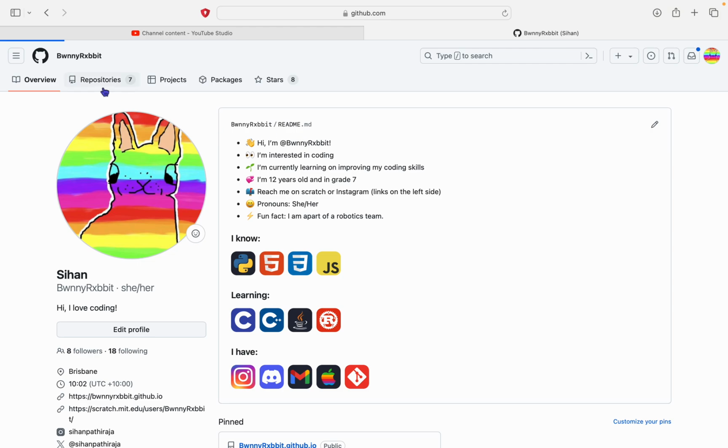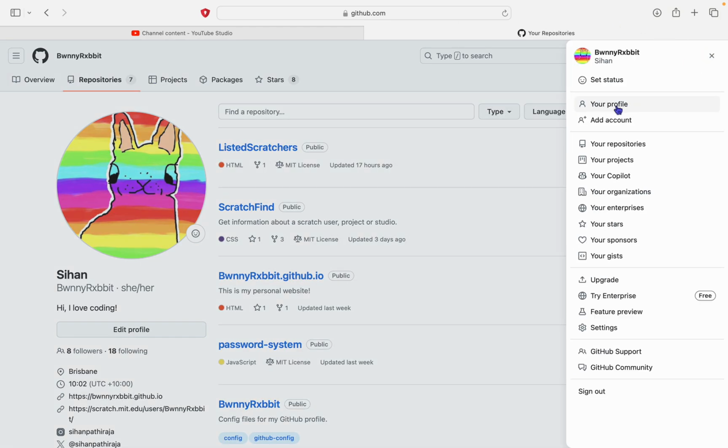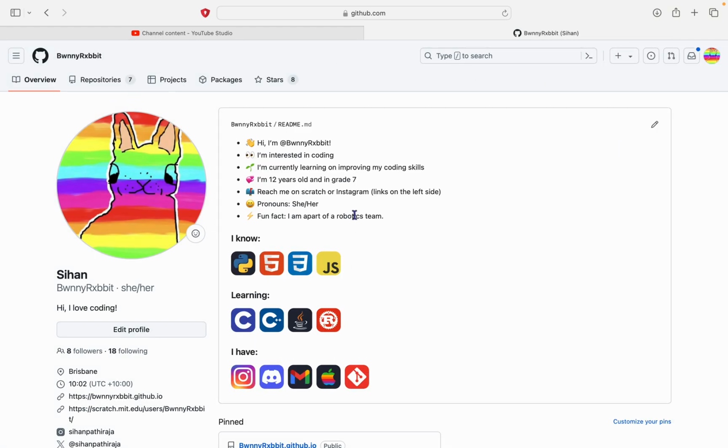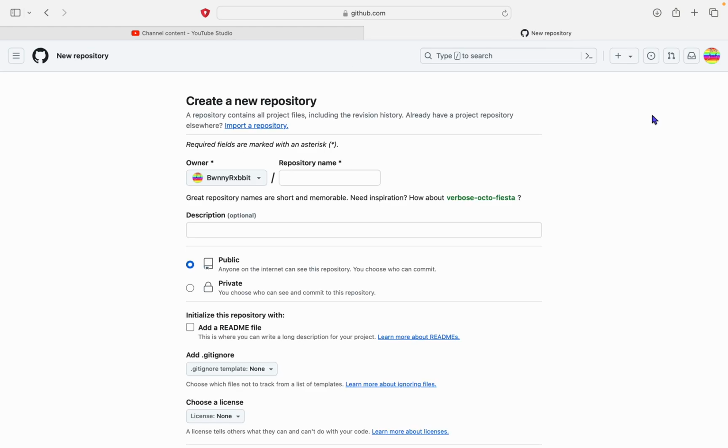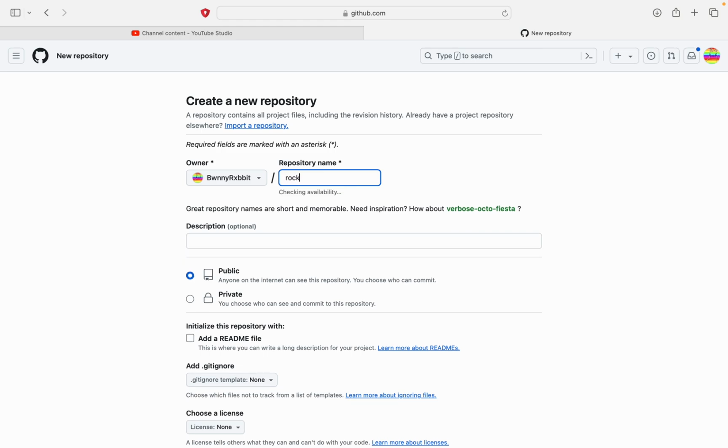First of all, head over to your profile, press on this and press new. Give the repo a name. So, rock, paper, scissors.